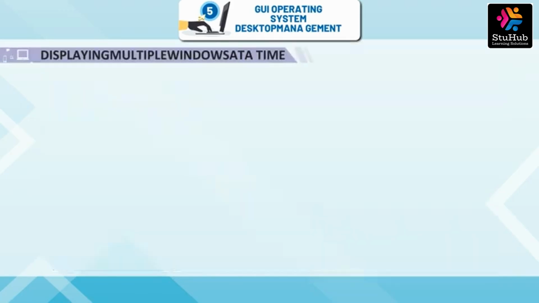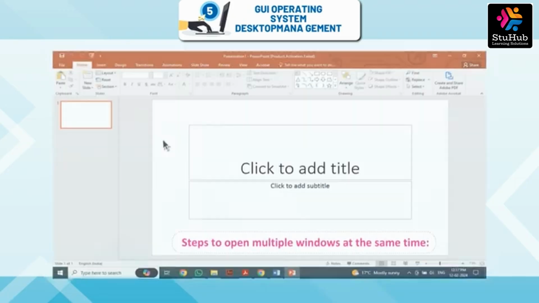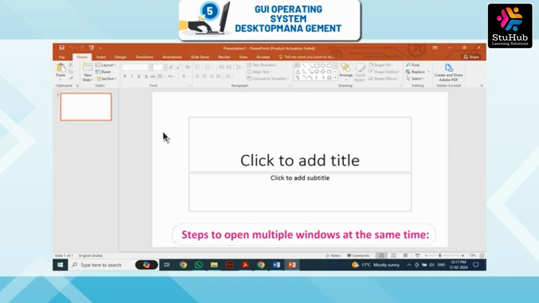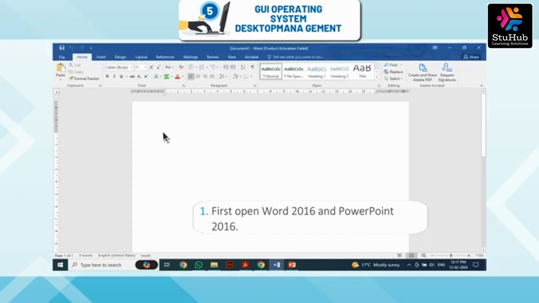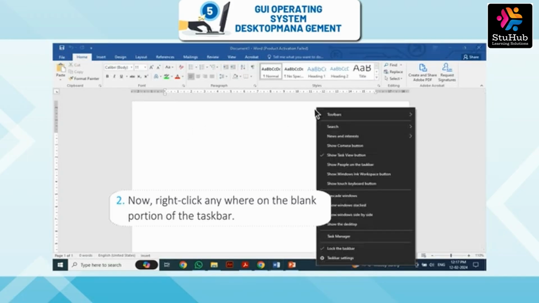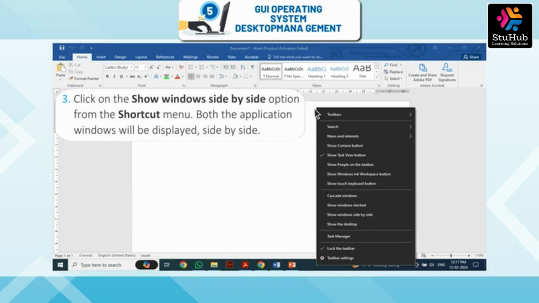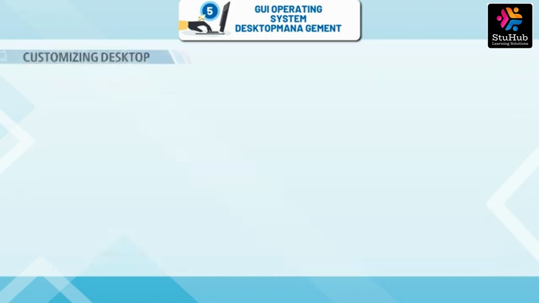Displaying multiple windows at a time. In Windows 10, you can display multiple applications side by side. Steps to open multiple windows at the same time. 1. First open Word 2016 and PowerPoint 2016. 2. Now right-click anywhere on the blank portion of the taskbar. 3. Click on the Show Windows Side-by-Side option from the shortcut menu. Both the application windows will be displayed side by side.